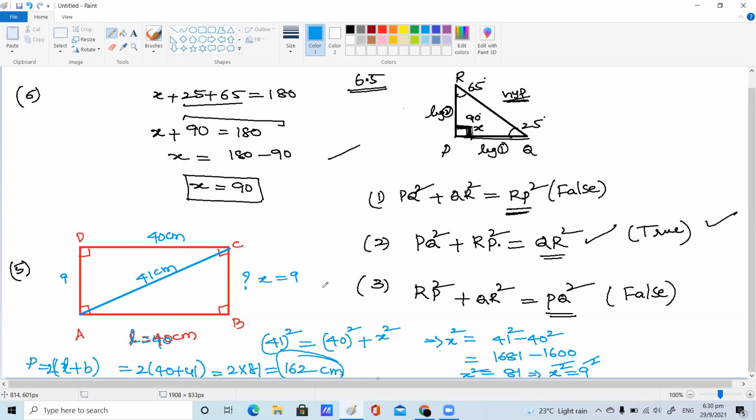Perimeter is nothing but the boundary length. You have to sum up all the sides. You know this is 9 centimeters, opposite also 9, and 40 plus 40. Is it the same thing we got, children? Why are we taking the diagonal here? No, it's wrong, right? We have to take 49. Yes, 49 you're supposed to take. 49, 2 times how much? 98.